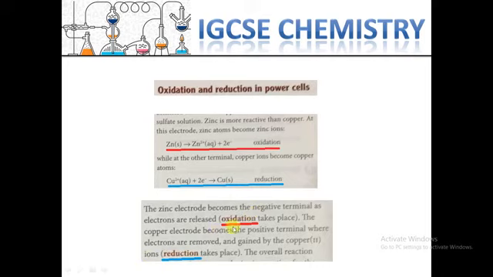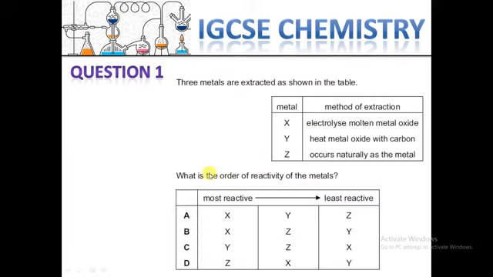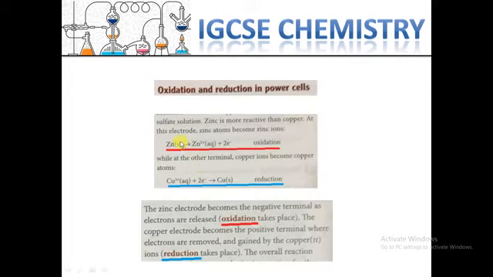That is the definition of oxidation and reduction. As I said, this can be defined based on gaining or losing electrons, and also based on gaining or losing oxygen.